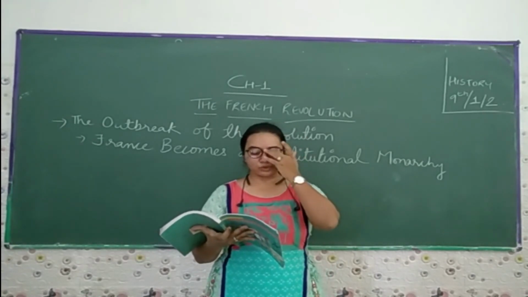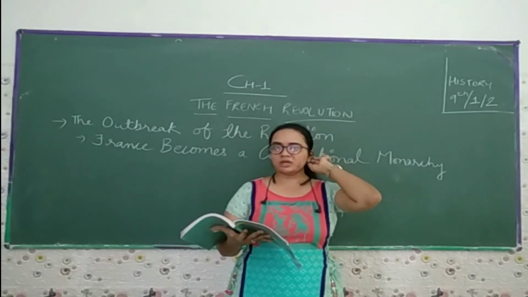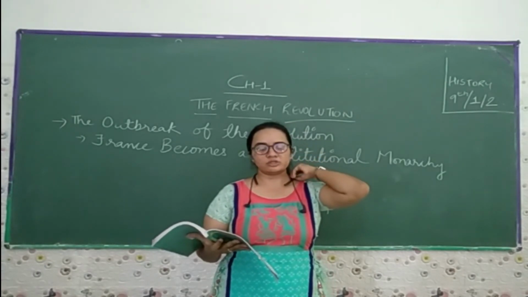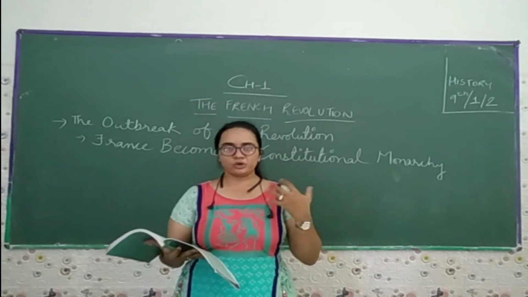Chains were used to fetter the slaves, and breaking the chains was the first act of becoming free. It means earlier the slaves used to give taxes to all the people, the church and the king, but now that is going to be abolished.